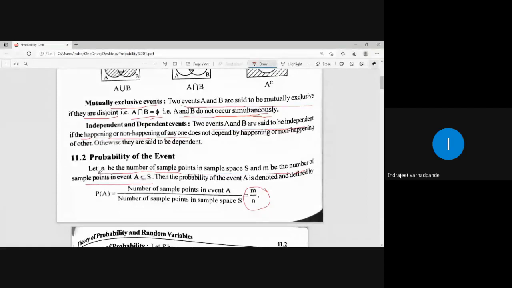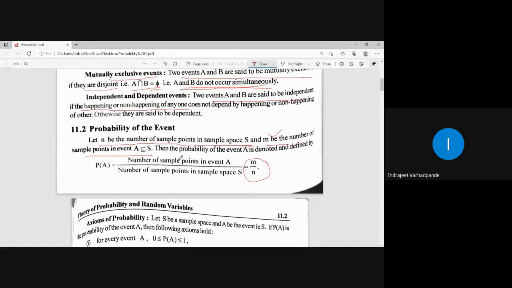So what is the definition of the probability of any event? Let n be the number of sample points in the sample space S and m be the number of sample points in the event. Then probability is defined as the number of sample points in the event A divided by the number of sample points in the sample space S. So the probability of any event is given by m upon n. What you have to do is count the number of points available in the sample space and the points available in the subset we have considered.